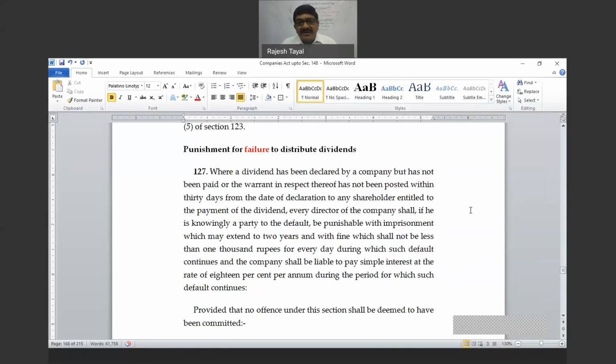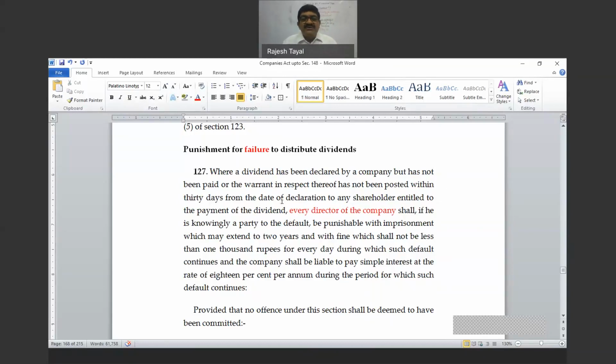So where a dividend has been declared by the company but has not been paid, or the warrant in respect thereof has not been posted within 30 days from the date of declaration to any shareholder entitled to the payment of dividend, then every director of the company who is knowingly a party to default shall be punishable with imprisonment which may extend to 2 years, and with fine which shall not be less than 1,000 rupees for every day during which the default continues, and the company shall be liable to pay simple interest at the rate of 18% per annum during the period for which the default continues.